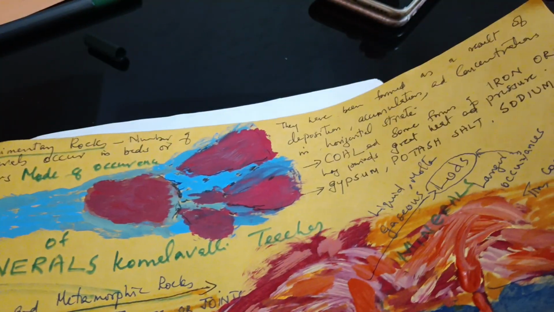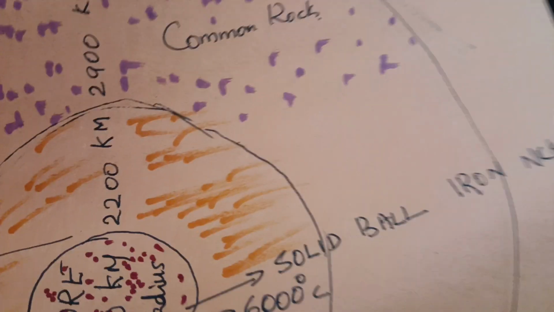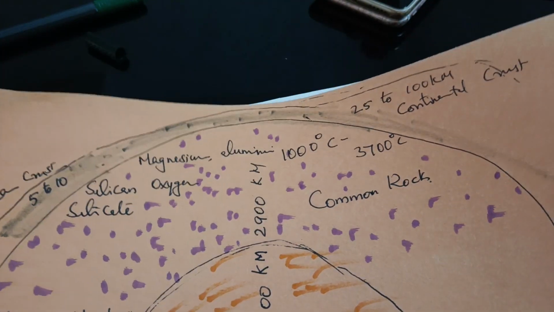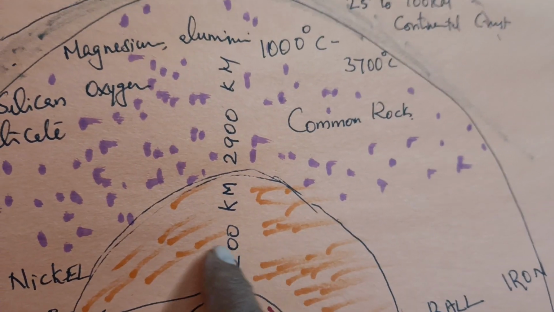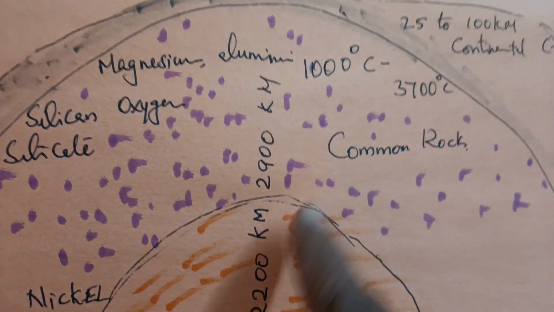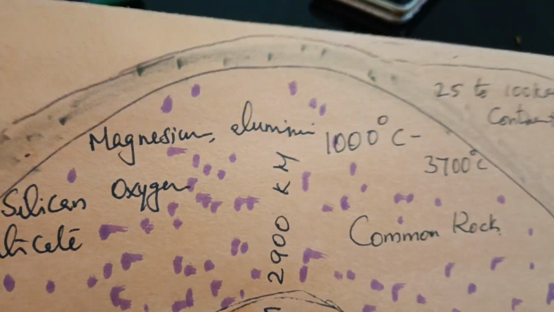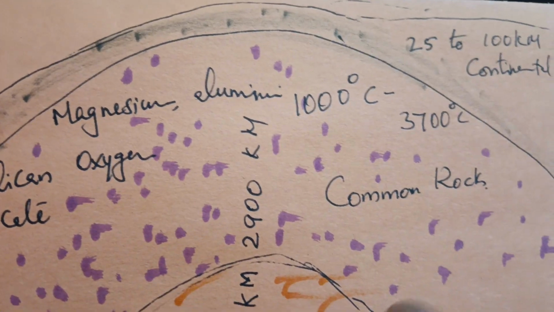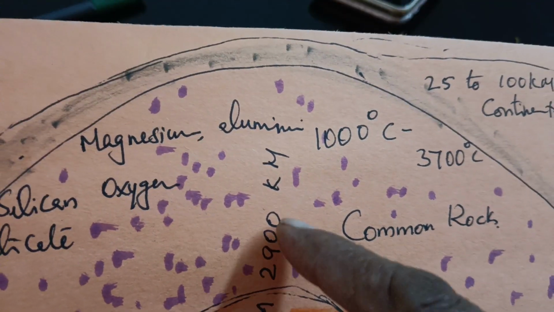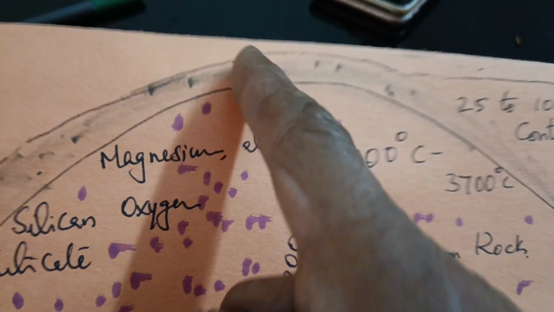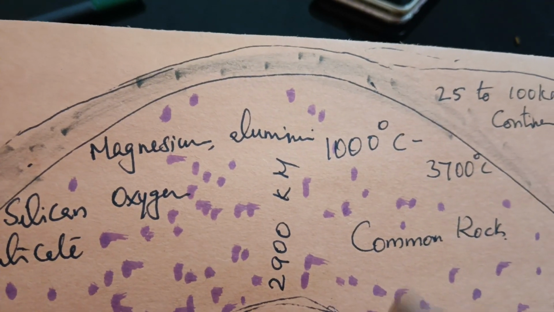Let me show you the crust here. This way, from the mantle, this is the core, this is the outer core, this is the inner core, and from here the molten rocks will break through if there are any small openings, cavities or faults.